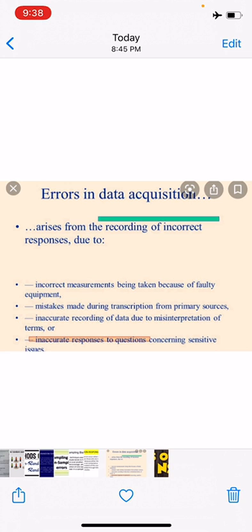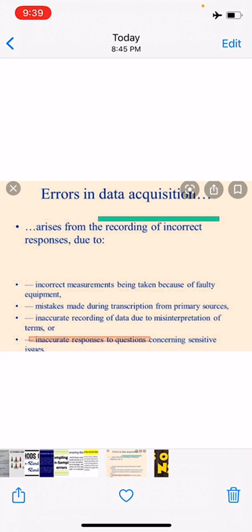Next is error in data acquisition. What are errors in data acquisition? This type of error arises from recording of incorrect responses. Suppose the teacher asks the students to measure the height of the teacher's table in the classroom. The measurements by the students may differ. The difference may occur due to differences in measurement tape, carelessness of the student, etc.